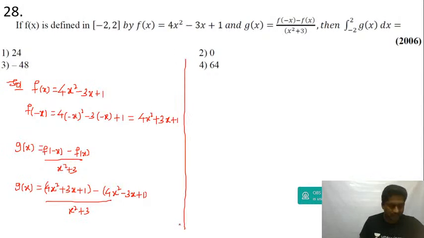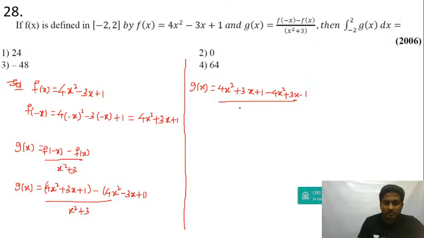Now this can be written as g of x is equal to, if you open the bracket and simplify, 4x square plus 3x plus 1 minus 4x square plus 3x minus 1, divided by x square plus 3.